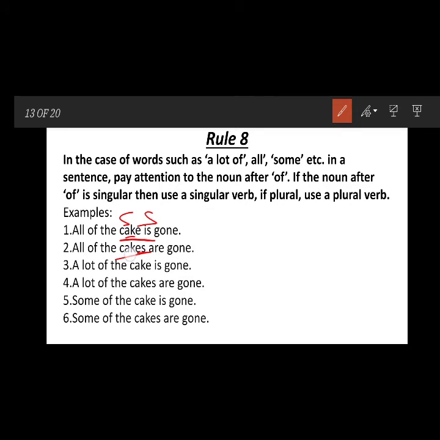But here we are talking of a plural form, so we are using a plural verb. If the noun after of is singular, you have to use singular, and if the noun is plural, then you have to use plural, the same way. Like here, a lot of cake is gone, and a lot of cakes are gone. Some of the cake is gone, some of the cakes are gone, like this.